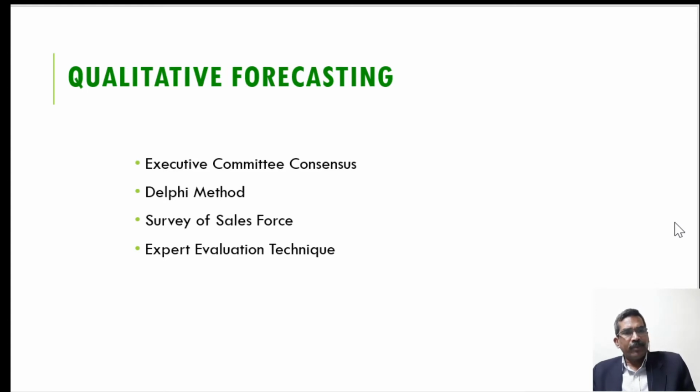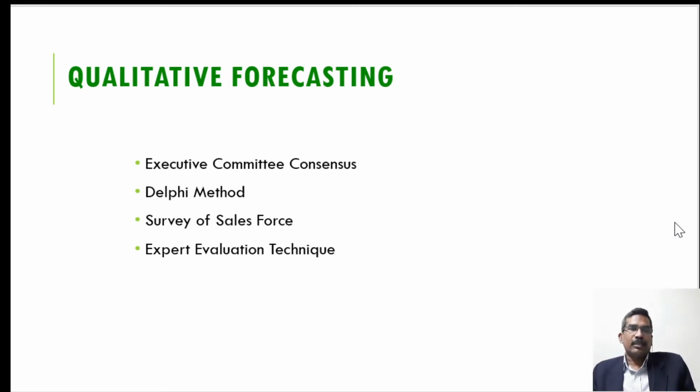And there are four types of qualitative forecasting. Qualitative forecasting is completely based on intuition, experience, expertise, etc. And we avoid using any mathematical model in qualitative forecasting. Qualitative forecasting is normally used for a new type of product or when forecasting patterns do not exist. In that situation, we use qualitative forecasting. There are a number of methods to conduct qualitative forecasting. The first one is executive committee consensus.